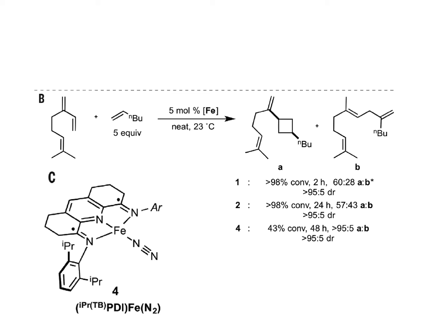And in addition, they have added a substitution on the pyridyl moiety so that it becomes fairly rigid. So the imine is now quite rigid, it is stabilized and it is quite rigid. And then the 2 plus 2 cycloaddition is favored and the formation of the ene reaction is reduced.